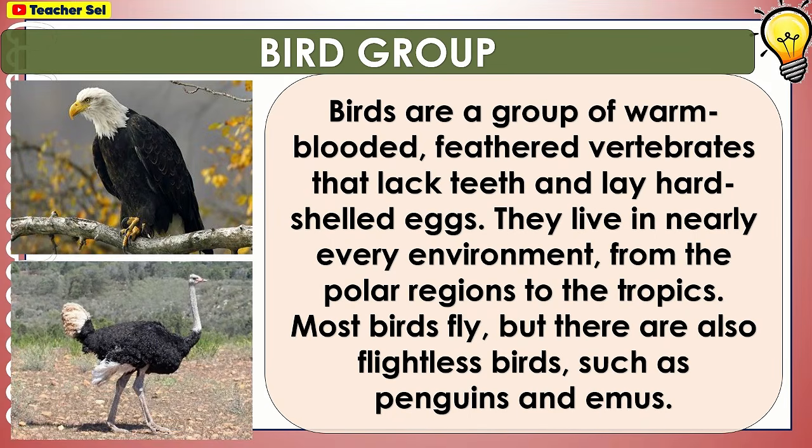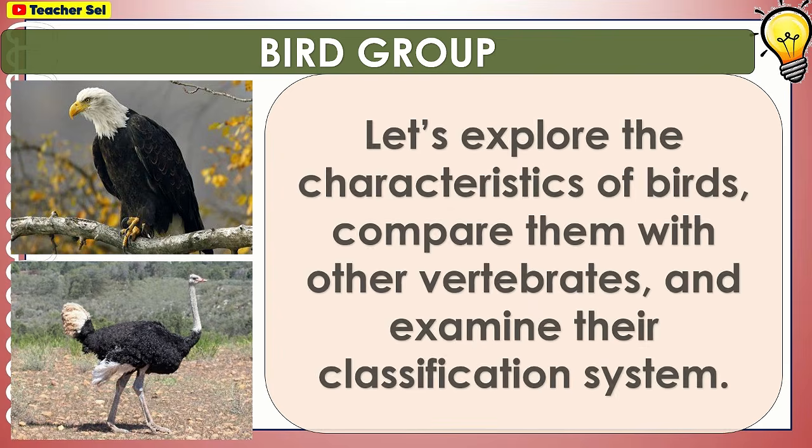Bird group. Birds are a group of warm-blooded, feathered vertebrates that lack teeth and lay hard, shelled eggs. They live in nearly every environment, from the polar regions to the tropics. Most birds fly, but there are also flightless birds, such as penguins and emus. Let's explore the characteristics of birds, compare them with other vertebrates, and examine their classification system.